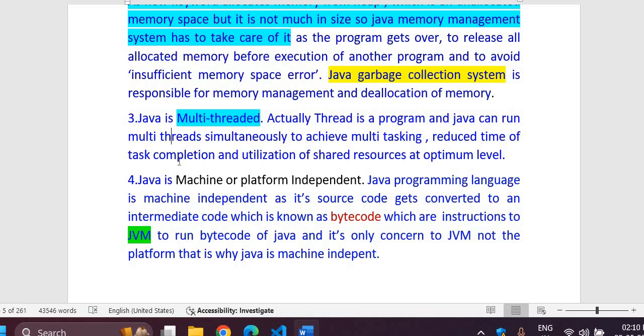So when many programs are running simultaneously, your task will get completed in much less time, your performance will be improved, and your resources will be utilized at the best level. So multi-threading is very important for achieving your project completion much before the time set, with the best result and best quality, and resources will also be used at their best level.